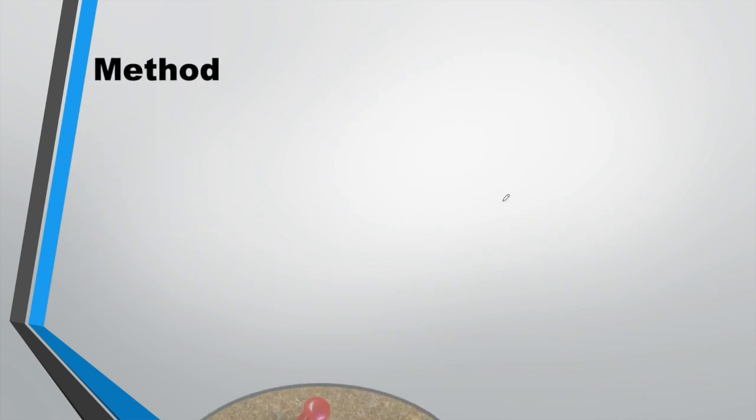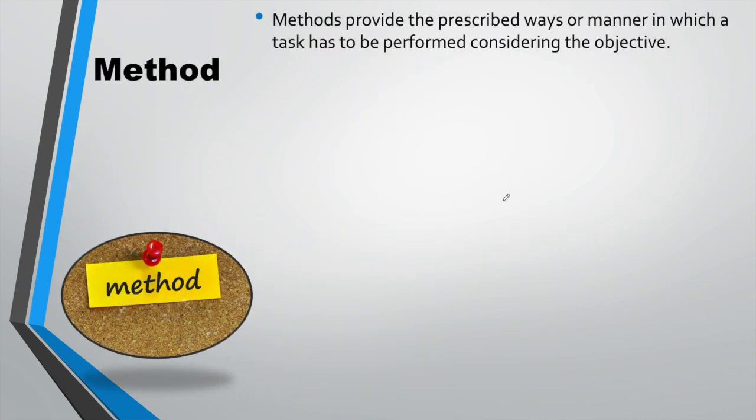Now let us talk about the method. Methods provide the prescribed ways or manner in which a task has to be performed. So this phrase you have to remember: prescribed ways or manner in which a task has to be performed. And obviously the method will be based on the objective. Then it deals with a task comprising one step of a procedure and specifies how this step is to be performed, right? So you can easily see the link between the procedure and the methods.